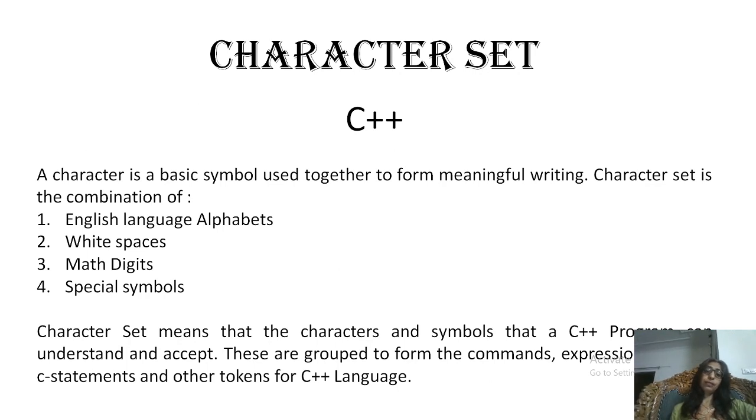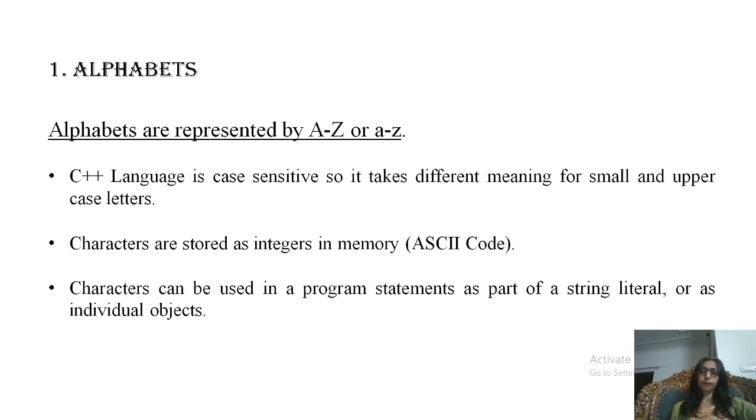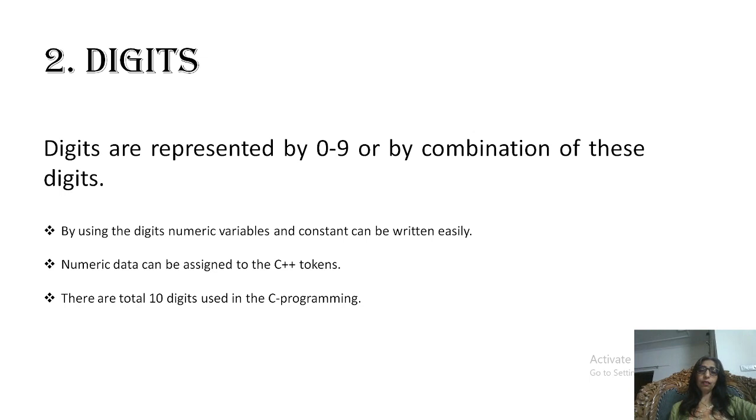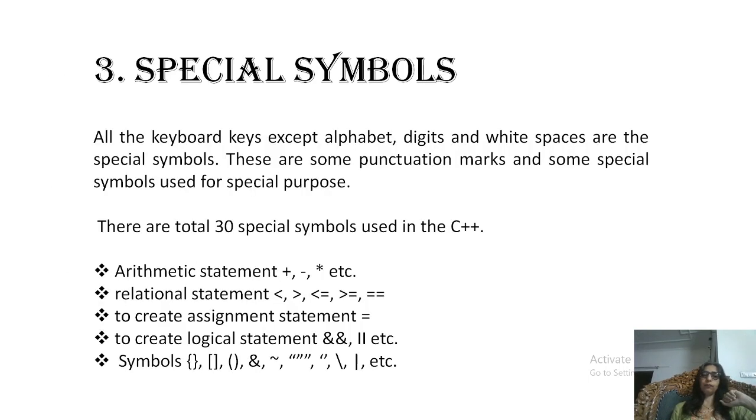Now some basic things about the C++ character set. So we know we can use English language alphabets in C++, then digits, then some special symbols. C++ is case sensitive, meaning it takes different meaning for small and uppercase letters. Small a is different from capital A, and characters are stored as integers in memory. We can use 0 to 9 of the decimal number system, and we can make any combination of these digits.